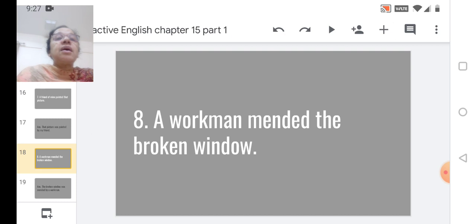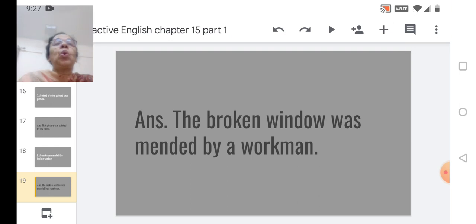The broken window was mended by a workman. Just check out the answer. The broken window was mended by a workman. Shall we move ahead?